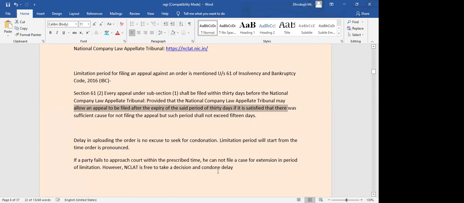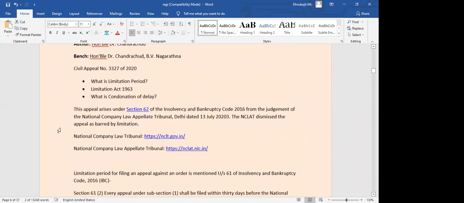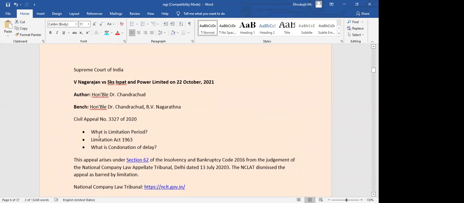NCLAT is free to take a decision whether they want to accept this condonation of delay application or not, because it is under their sole discretion. It also mentions the National Company Law Appellate Tribunal may allow. They are not bound to allow, but they may allow if they are convinced that you had a valid reason. So that is what was said, that this limitation period is of very much relevance.